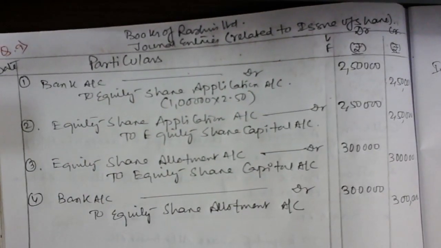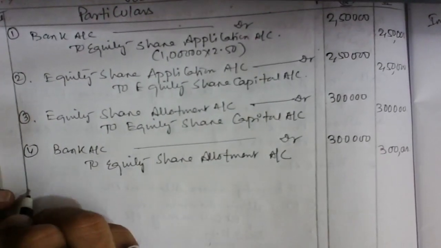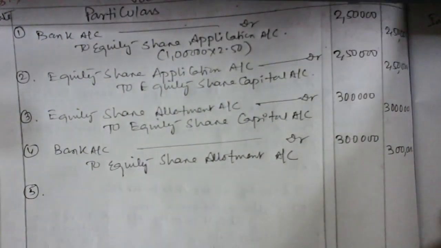Done, sir. Bank to equity share allotment done. ये complete हो गया. The fourth entry also being completed. Now we are going to start for the entry of first call and final call.